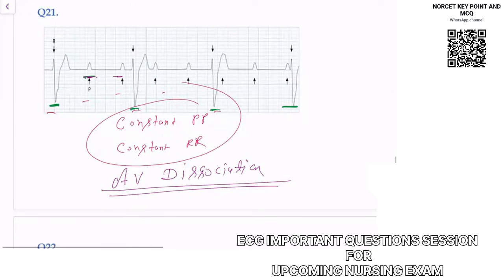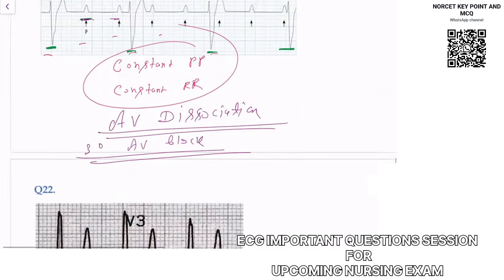So this is seen where? This is seen in third degree AV block. The patient is having severe bradycardia, and this type of AV block you need to treat by pacemaker.